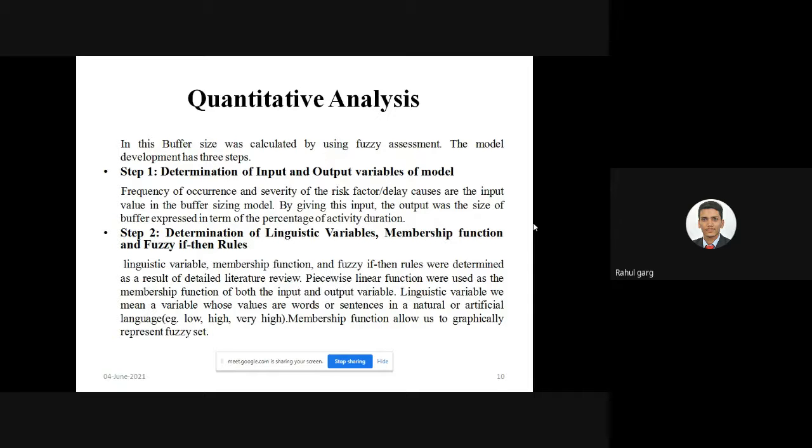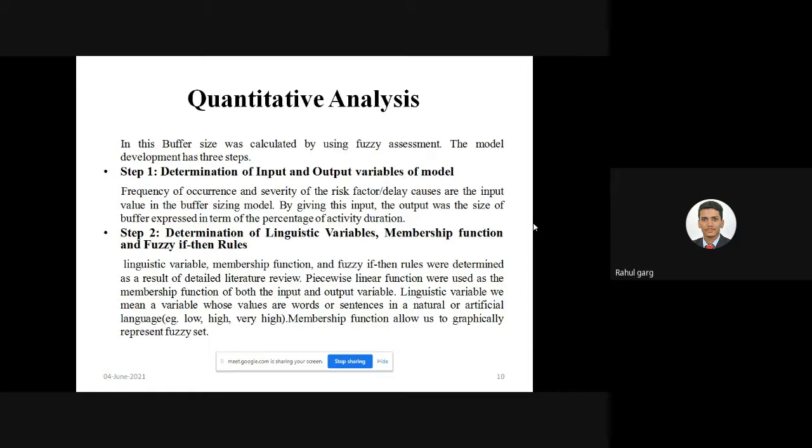So now moving toward how buffer size was calculated. First of all, we determined the input and output variables for the model. The frequency of occurrence and severity of the risk factors are the input values for the buffer size model, and by giving this input, we can get the output. The output is the size of the buffer in terms of percentage of activity duration.